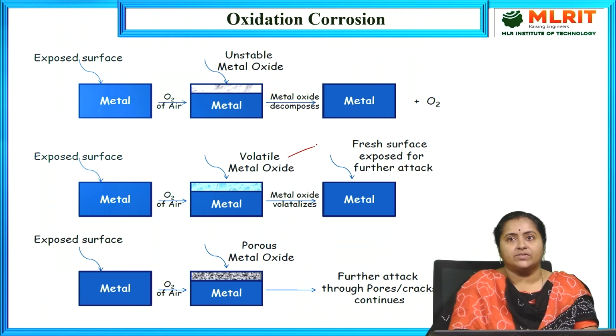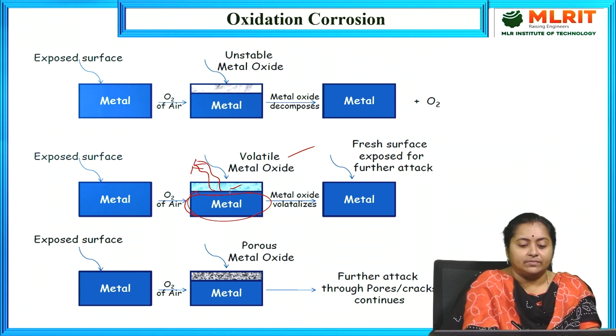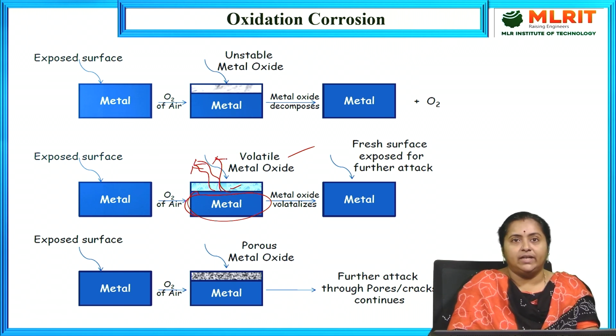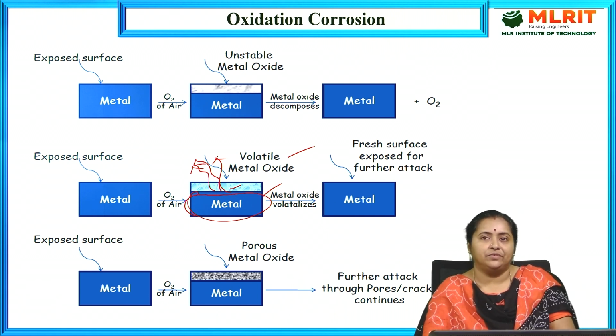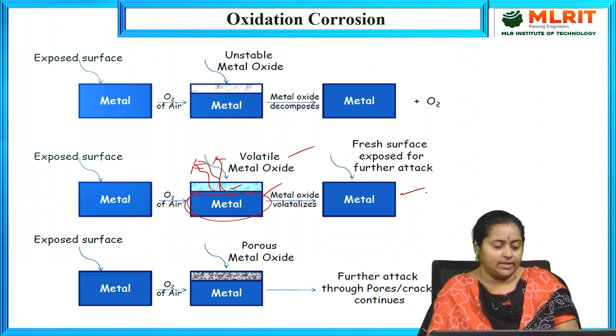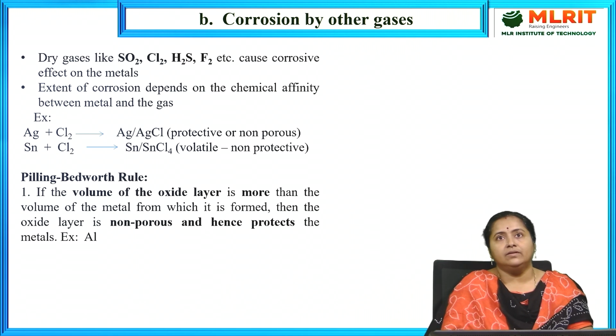If the produced metal oxide layer is volatile in nature, it easily gets evaporated, leaving behind the underlying metal. This is the underlying metal. As it is volatile in nature, what will happen? It easily gets evaporated, leaving behind the underlying metal for fresh attack of atmospheric oxygen. As a result, a new layer of volatile nature will be produced, and this process will continue at a faster rate till the entire metal gets disintegrated. So this is about oxidation corrosion, that means corrosion purely due to attack of atmospheric oxygen.